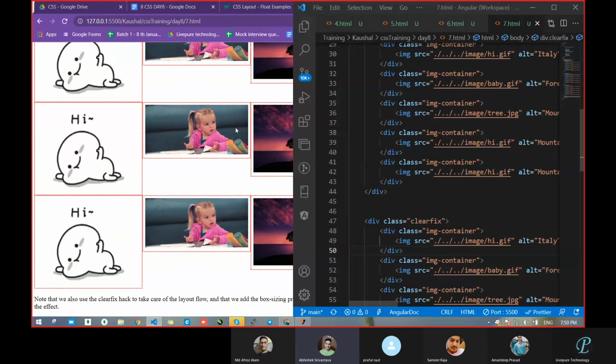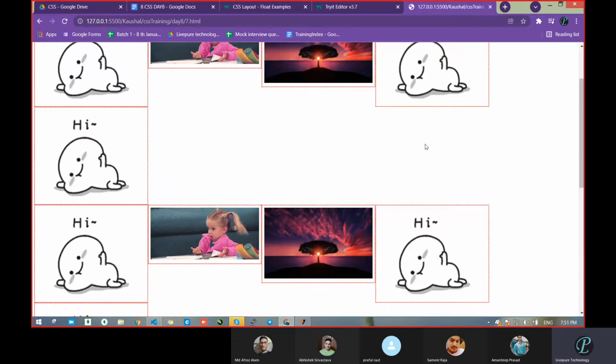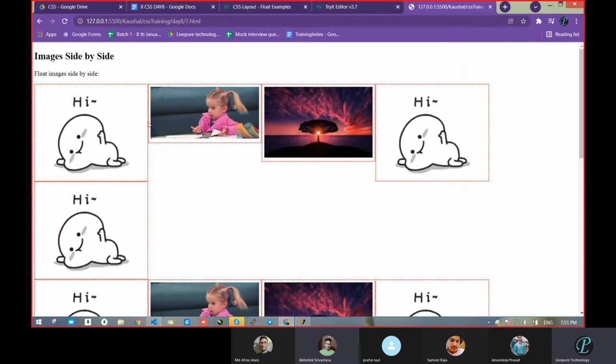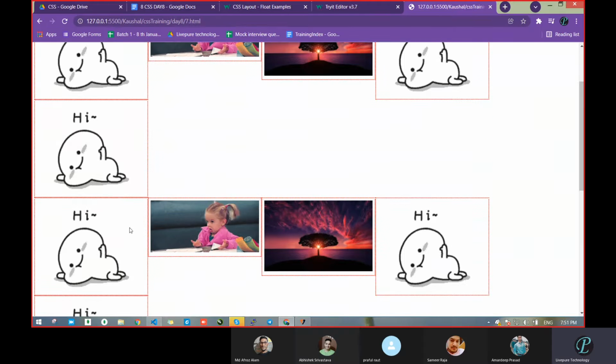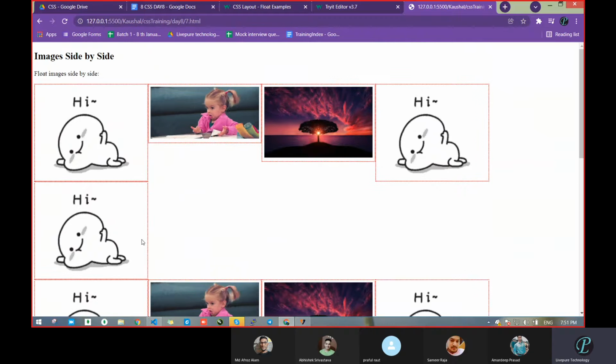Sir, first one doubt. When we use box sizing, one second. Which one are you telling? Tell me. Oh, this one you are telling, box sizing. Yes, sir. Let's see what it will do after commenting it out. Just realize from your end itself. What happened? 1 image, 2 image, 3 image, 4 image, the 5th image came down. Then 1, 2, 3, 4, the 5th image came down. Whatever extra images there are, you can say, according to the box, they come down.